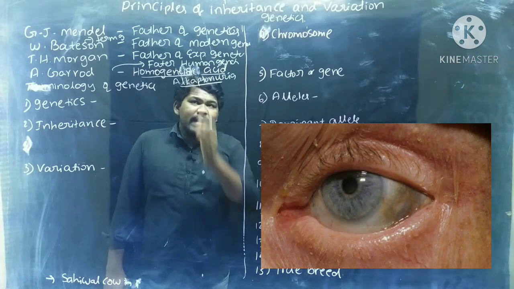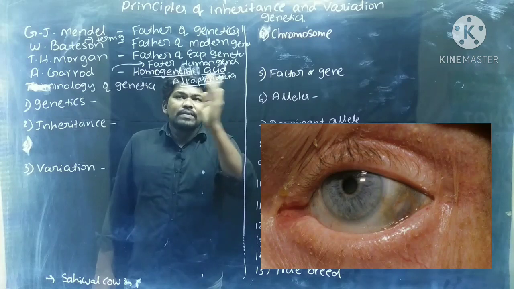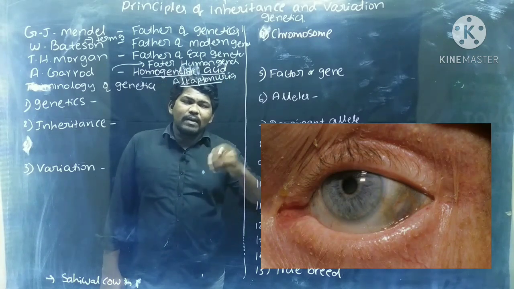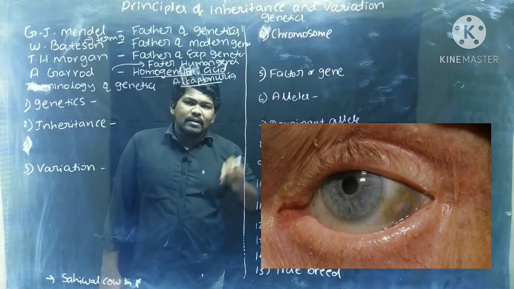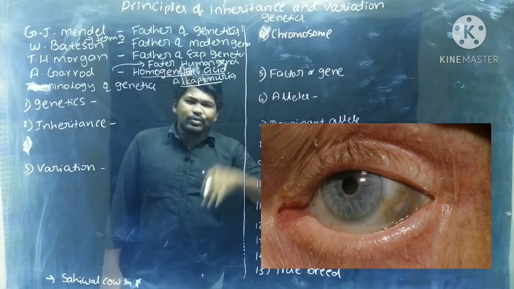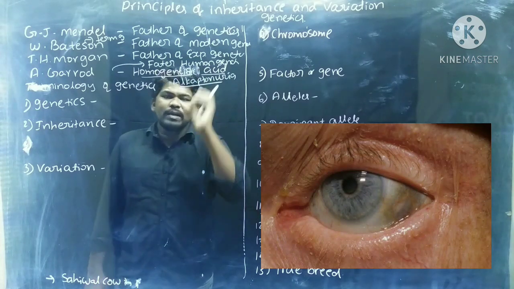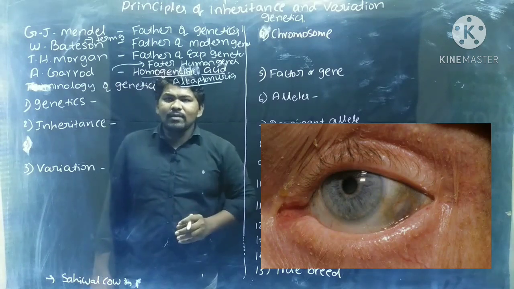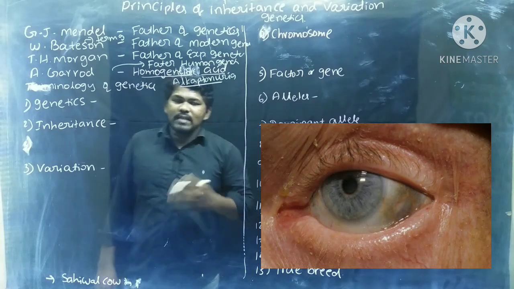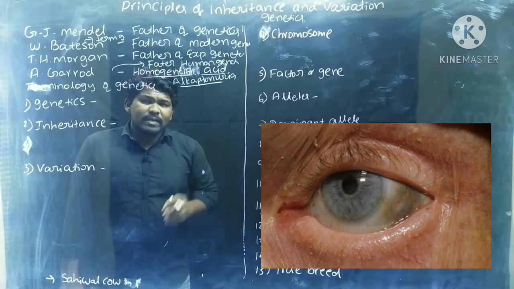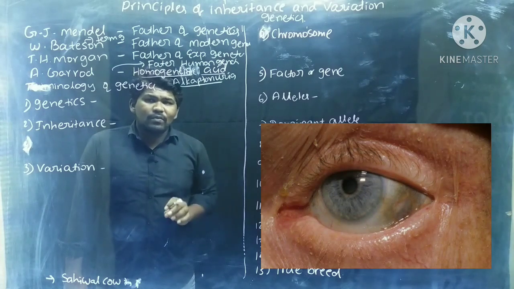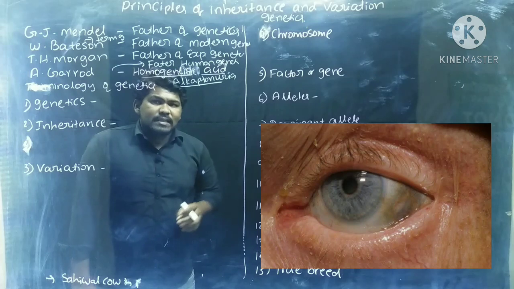Why is the enzyme absent? Because the particular gene which produces the enzyme for cleavage of homogentisic acid is mutated. The accumulation of homogentisic acid in the body leads to the disease called alkaptonuria. Once again, alkaptonuria is a metabolic genetic disorder caused by the absence of one enzyme which breaks down homogentisic acid.